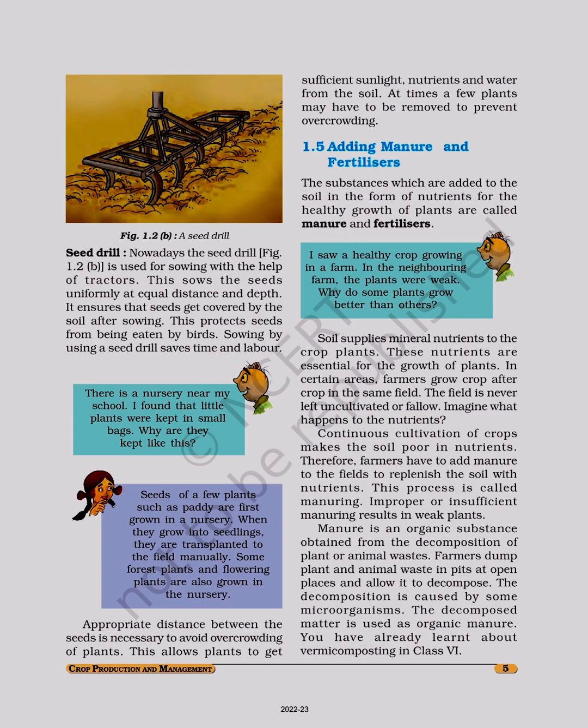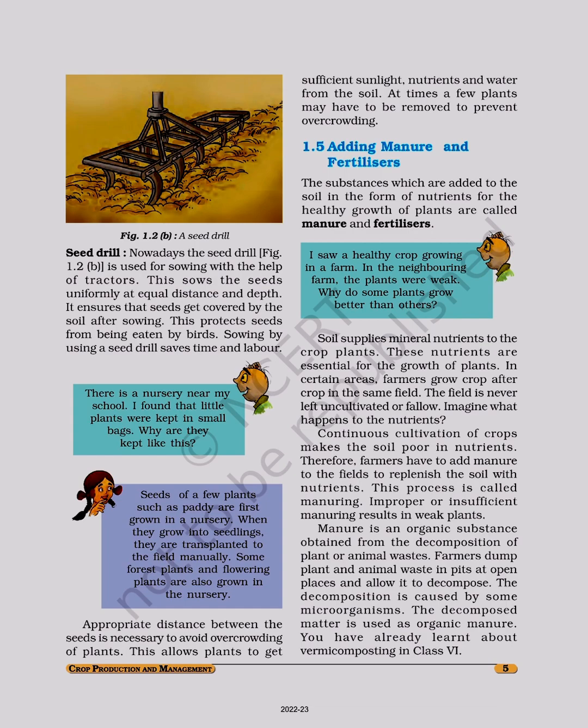I saw a healthy crop growing in a farm. In the neighboring farm, the plants were weak. Why do some plants grow better than others? Soil supplies mineral nutrients to the crop plants. These nutrients are essential for the growth of plants in certain areas.